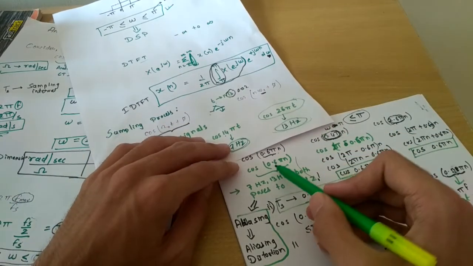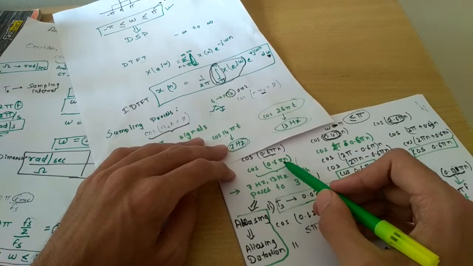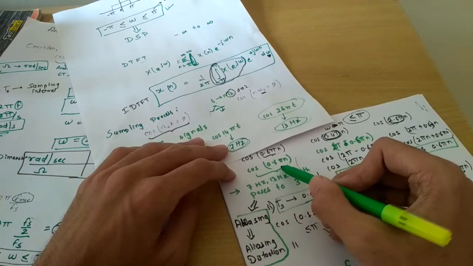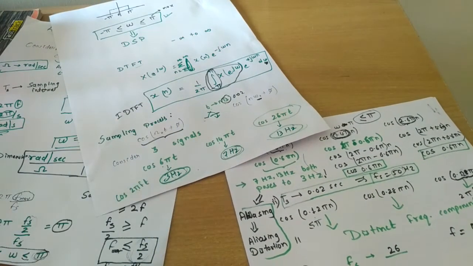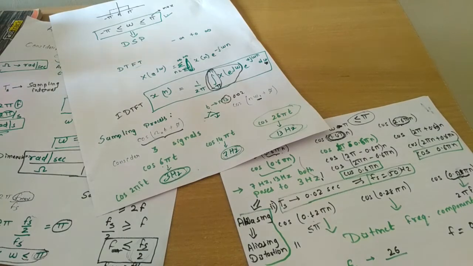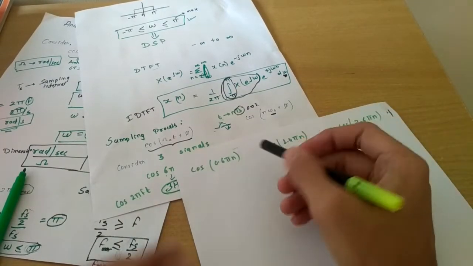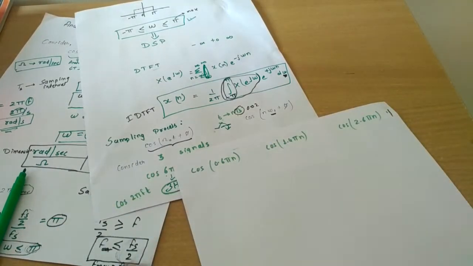Let me write all of this on another page. I have just written the sampled version.